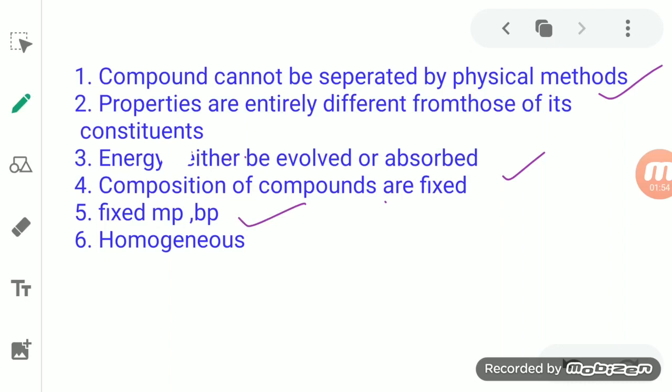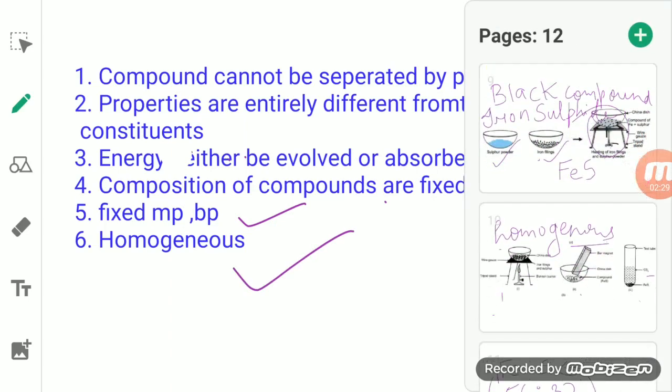Then homogeneous: if with the help of a magnifying glass you see it, you will find that it has a uniform composition. We are not able to distinguish the components, or they are not partially separated from each other. It means the components are uniformly present in it. That kind of substance makes it a homogeneous substance.